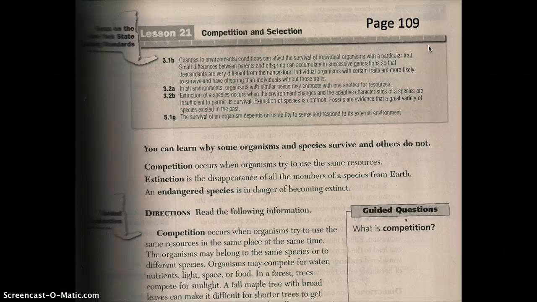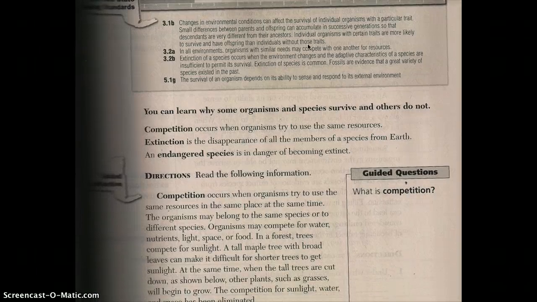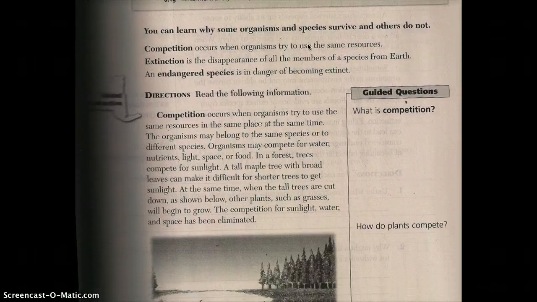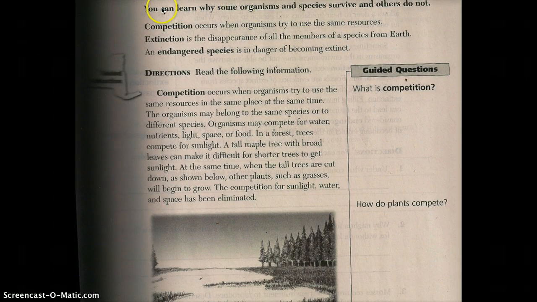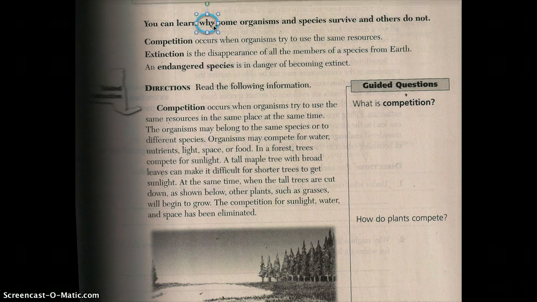So, if you remember Lesson 20, we talked about natural selection, selective breeding, and genetic engineering, and those were some ways that organisms change over time. Today, in this lesson, we want to be able to explain why some organisms survive and others do not. So last lesson was the how, and this is the why. So you can learn why some organisms and species survive and others do not.